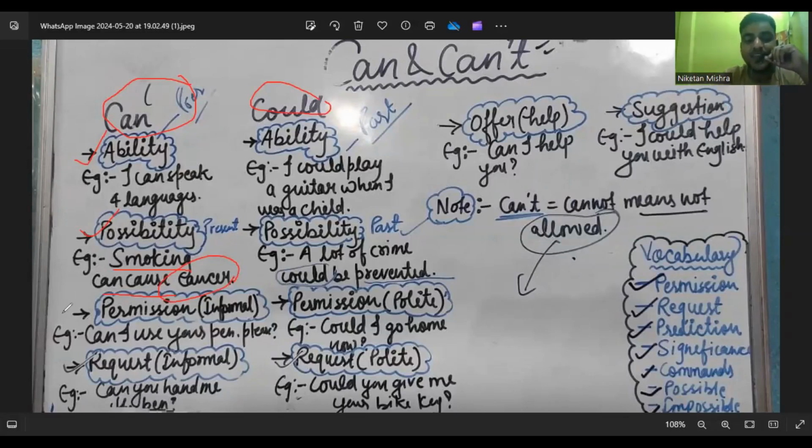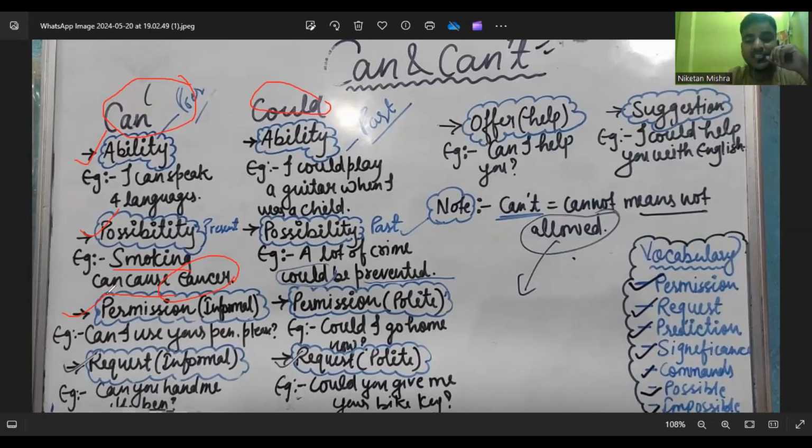And very generally, we also use can for permission, but this is in informal conditions. For an example, let's say there is a boy, his name is Ramu, and Ramu is my friend. We were in the same class yesterday. Then Ramu asked me, hey Niketan, can I use your pen? I said, okay, please take my pen.